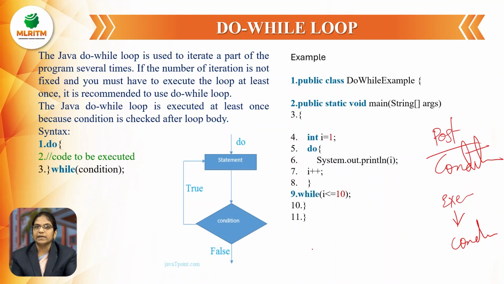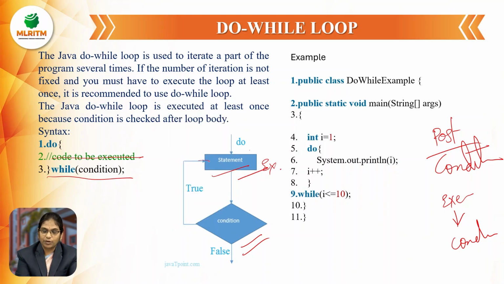And I told you that it is also known as post condition, meaning first executing the statement and then checking the condition. So let us see the syntax. First do, the code to be executed, and then checking the condition. So the do statement will be executed and then the condition is checked. If it is true, going back to the statement. If it is false, coming out of the statement.